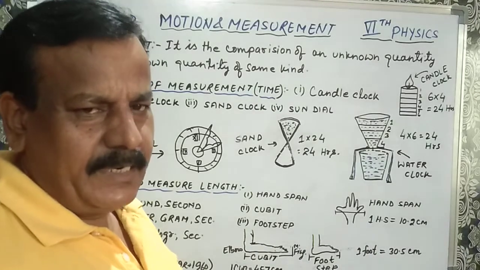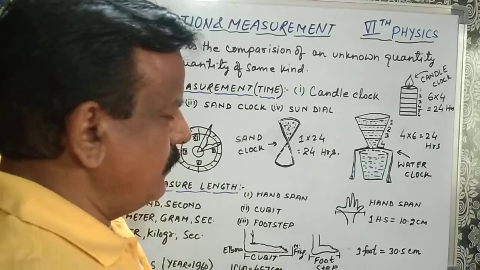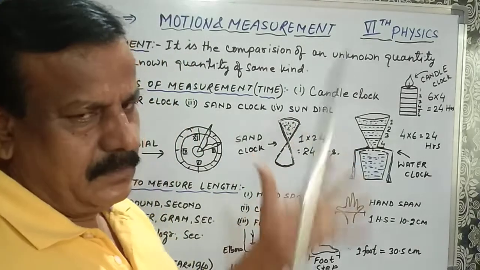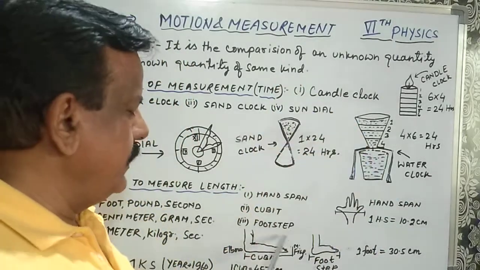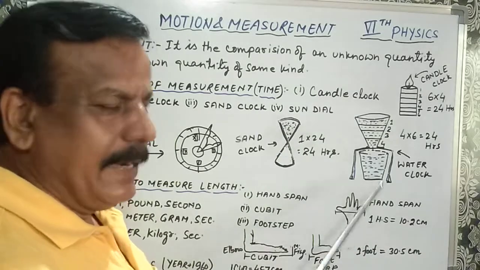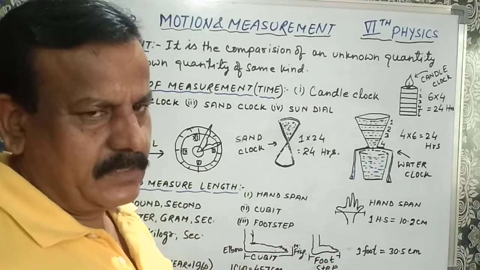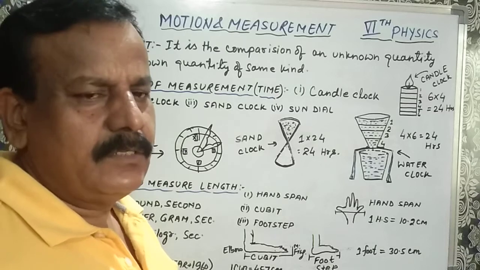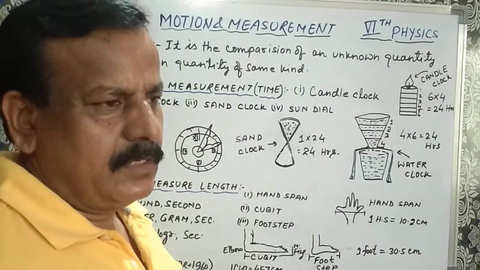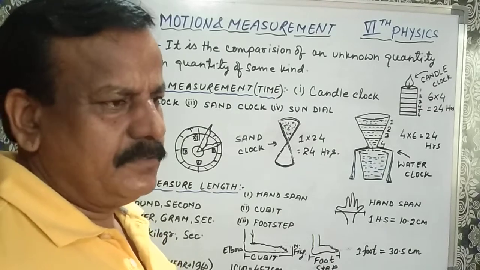It was not correct or accurate methods because person to person it varies. Both elbow, cubit and foot step and hand span, it varies person to person. So we can't say it was a good or better measurement of length.